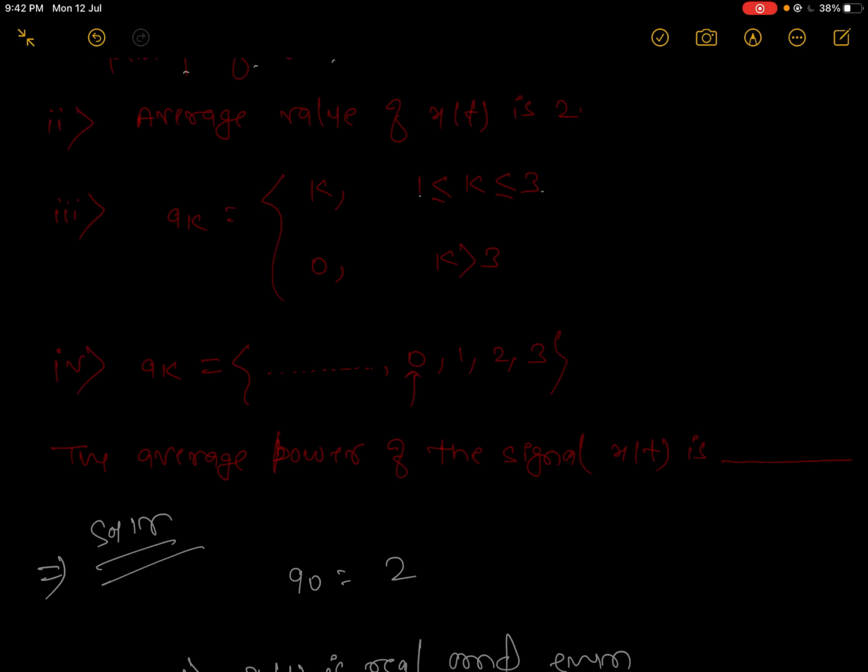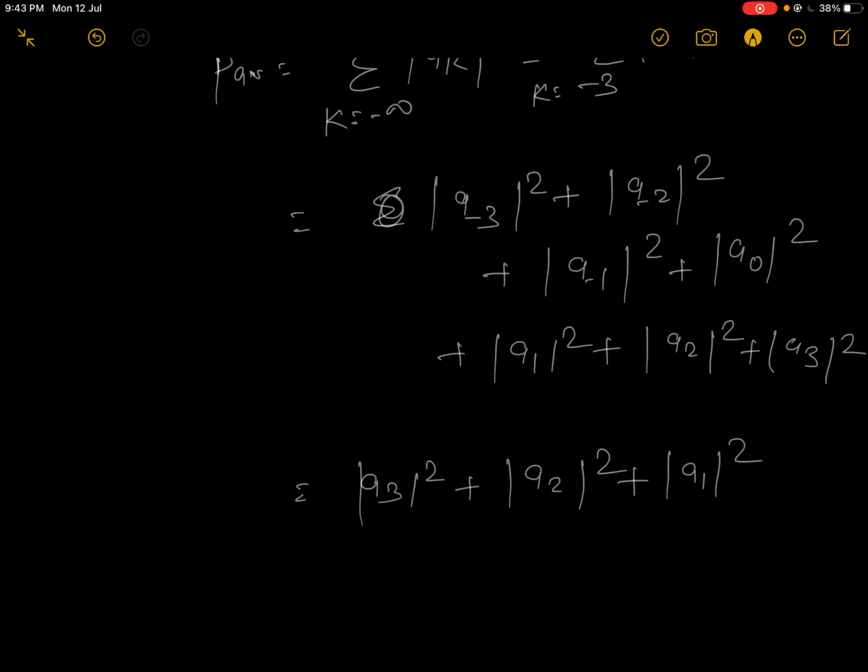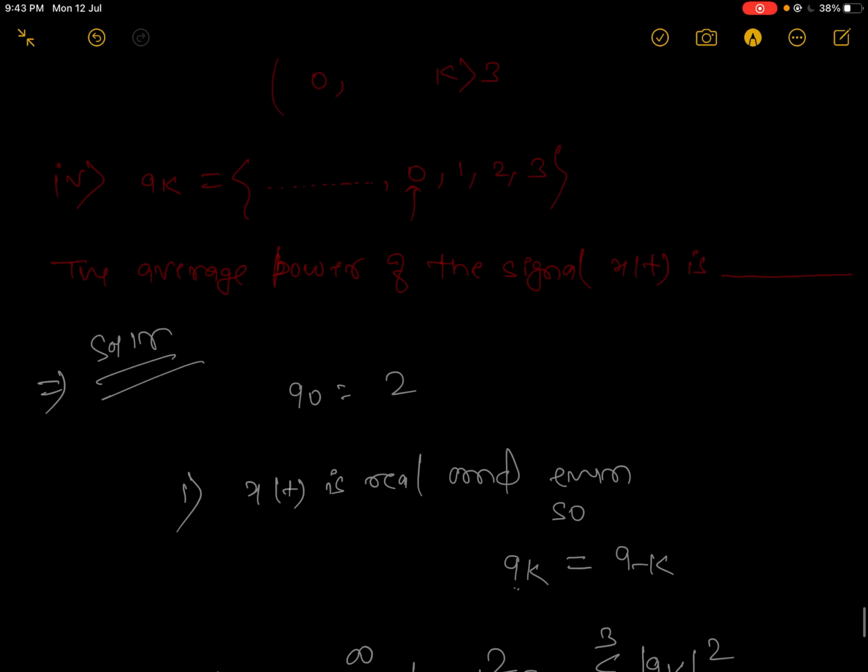Here a minus 3 will be nothing but a3, so the sum is a3 square plus a2 square plus a1 square plus a0 square plus a1 square plus mod a2 square plus mod a3 square.